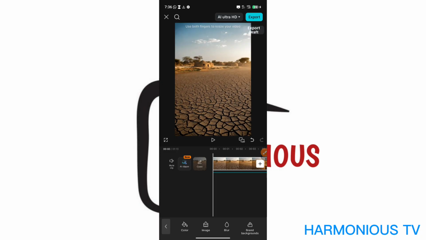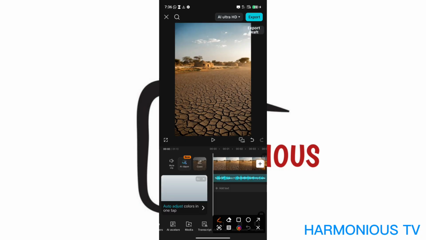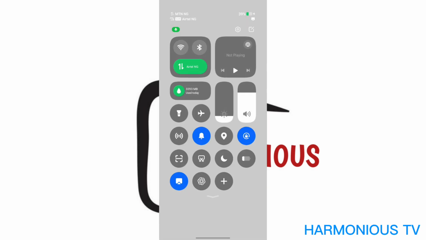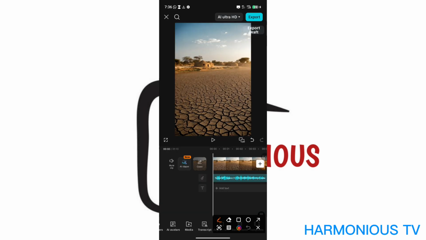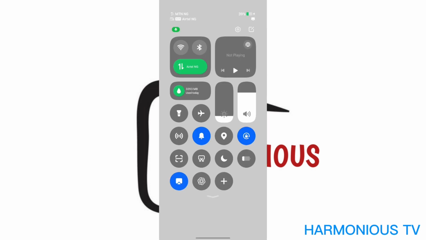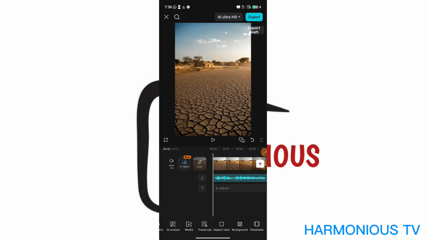So this is basically how it works. And then to save your video, you click on export here. The arrow, this export up here, you click on export to save your video. So this is basically how to edit your video. So I'm going to be saving this.